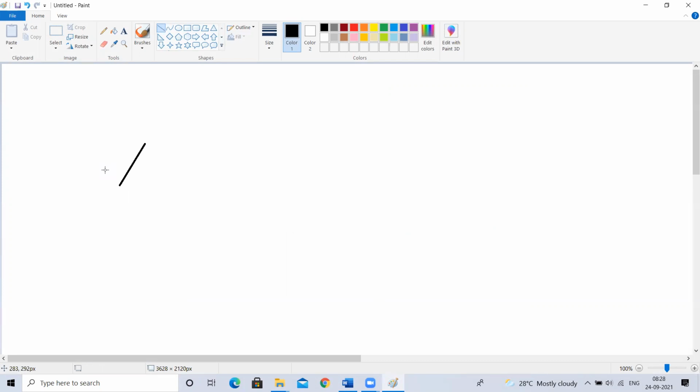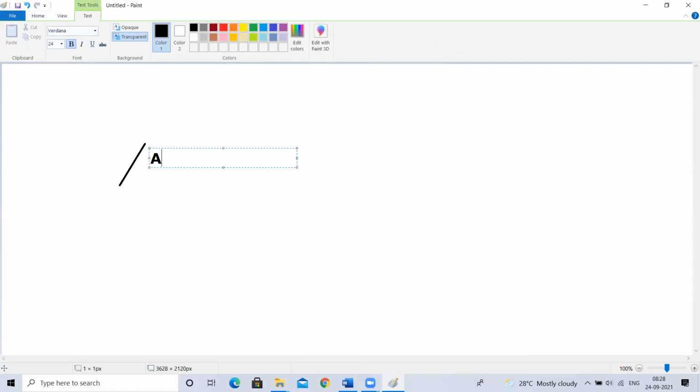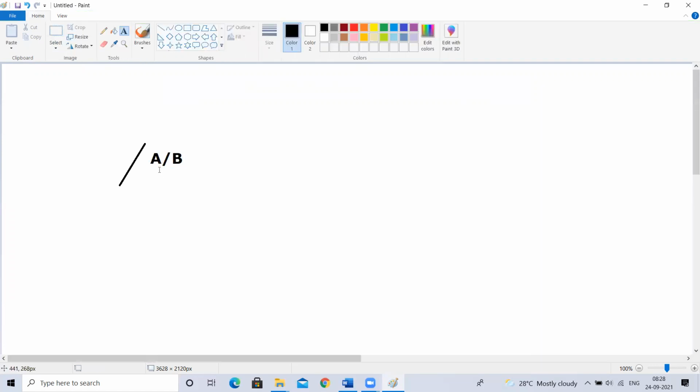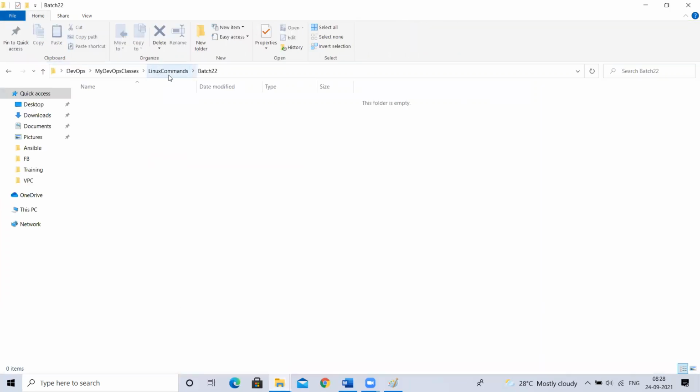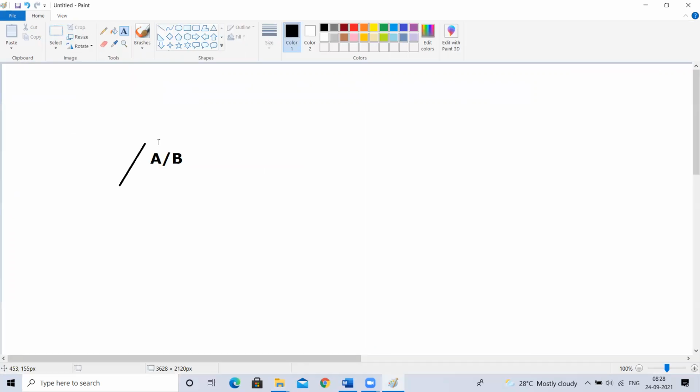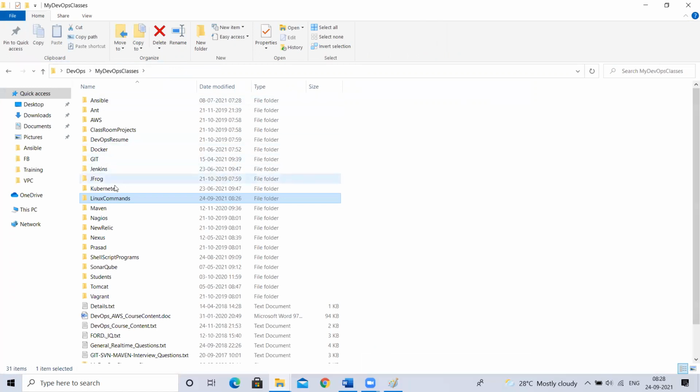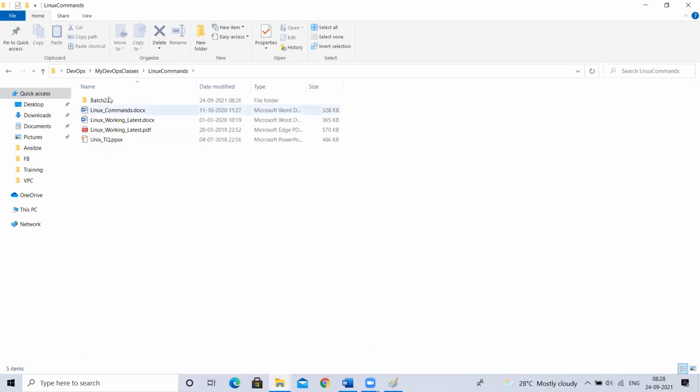Under this only you can create any folders. You can create a folder A. Inside A, I want to create B. So the folders also will be separated with this slash. For example, I have a folder called Linux commands. Inside that, I want to create batch 22. Linux commands, inside that, I have batch 22.